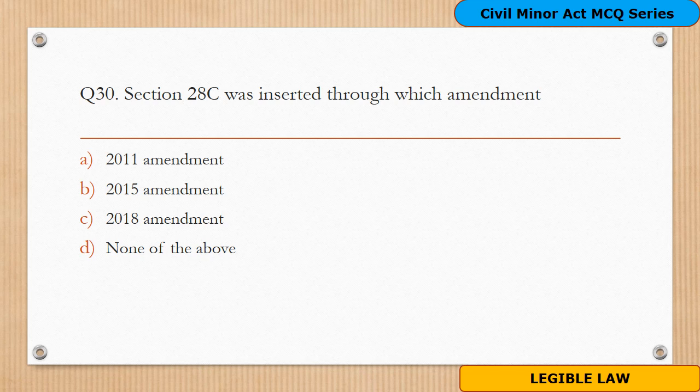Question 30. Section 28C was inserted through which amendment? Options are A. 2011 amendment, B. 2015 amendment, C. 2018 amendment, D. None of the above. The right answer is option B, 2015 amendment. So Section 28C was inserted through the 2015 amendment to the Maharashtra Civil Code Act 1869.